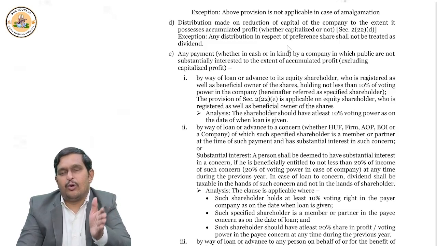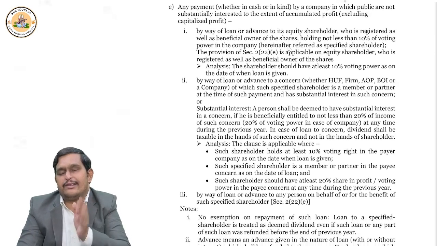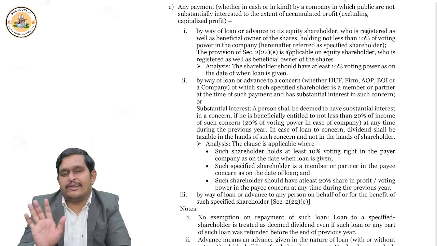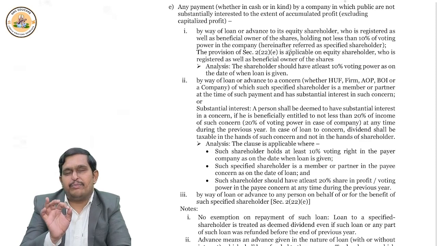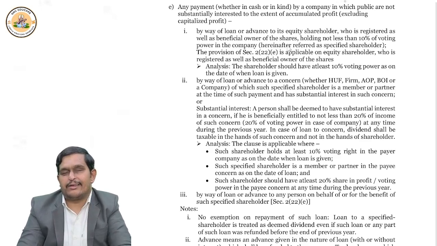If any loan is given, that is section 2 clause 22E. If any loan or advances are given, to whom? To the shareholder. Which shareholder? Not all shareholders. Only a shareholder who holds 10% of voting rights. For example, Patanjali Ayurved Limited. Only two shareholders: Ramdev Baba and Acharya Balakrishna. Balakrishna ji holds 98% shares.